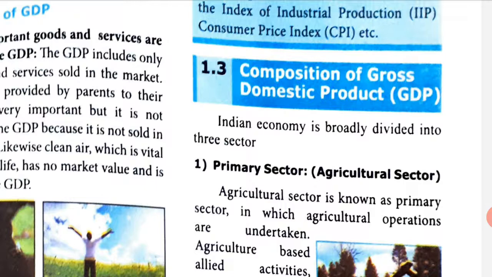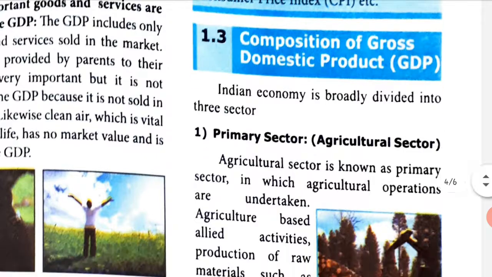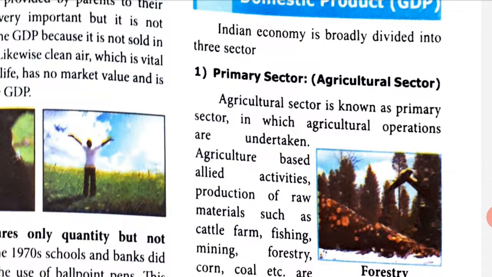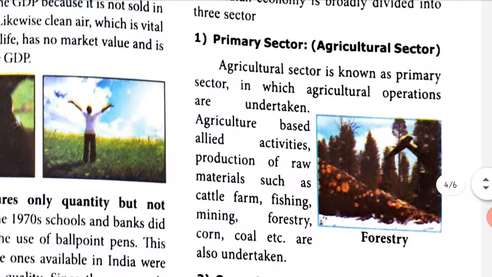So here the first one is the primary sector, which is the agricultural sector. You already know India is an agricultural country. So our main source of income is from agriculture. The agricultural sector is known as the primary sector, in which agricultural operations are undertaken.